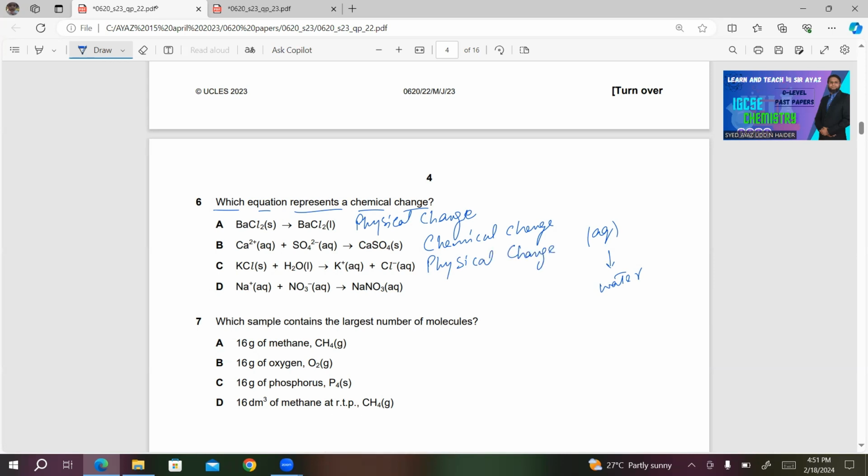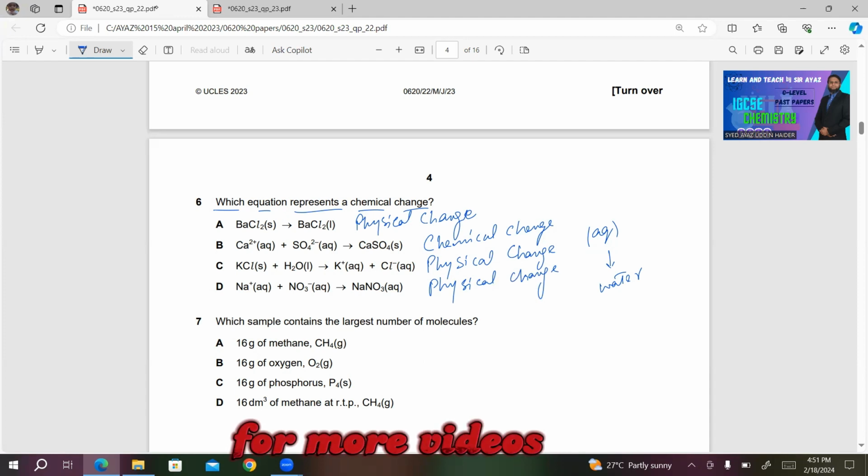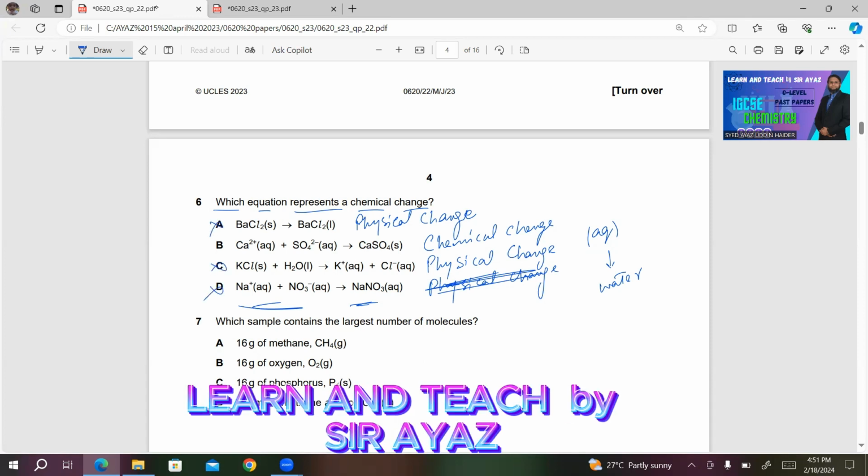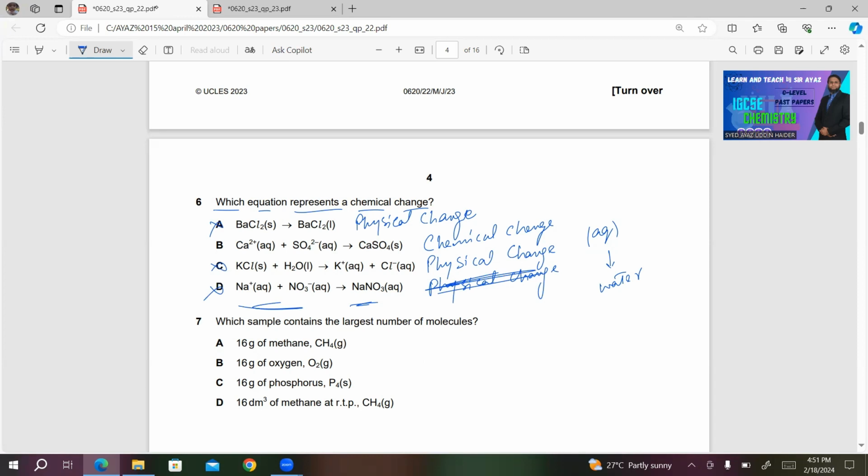Number D, Na+ NO3- aqueous, giving you NaNO3 aqueous. This is also a physical change, because both have the same meaning. Either you write Na+ aqueous plus NO3- aqueous or NaNO3 aqueous, it has the same meaning. So A, C and D, all these 3 are incorrect. B will be the right answer in this case.